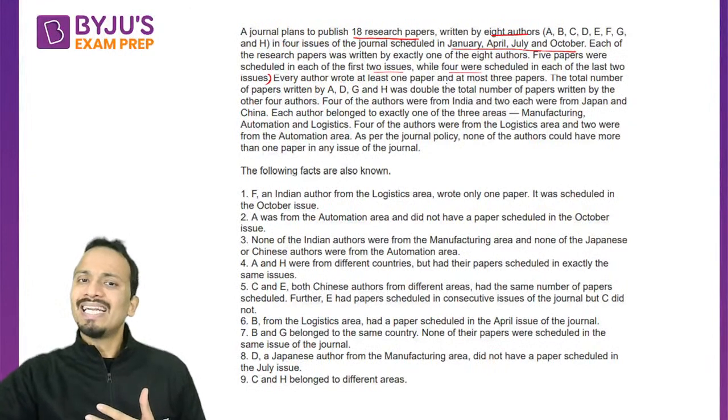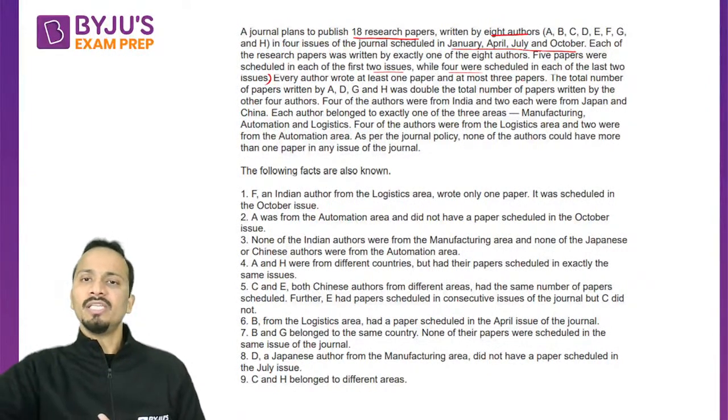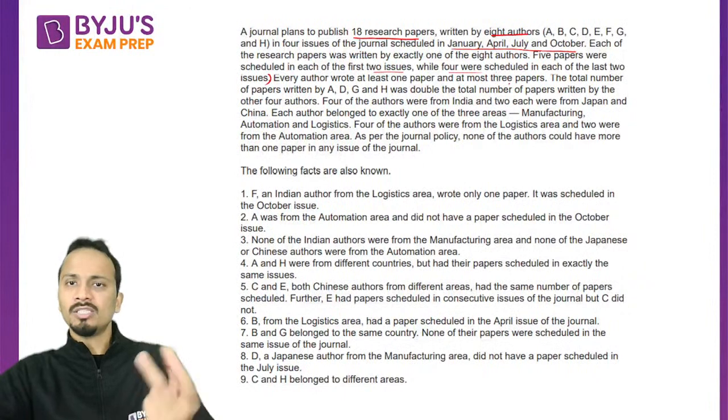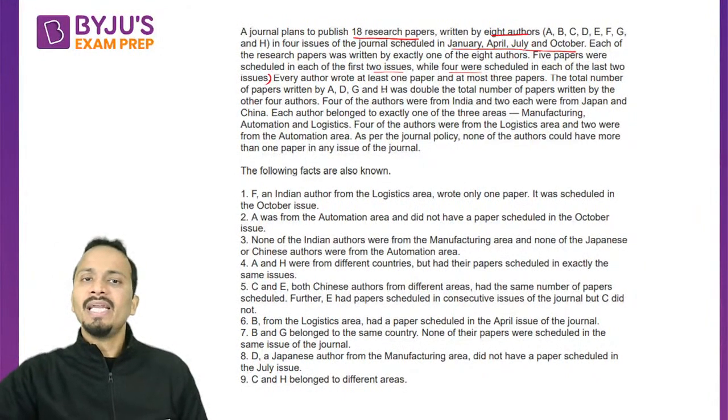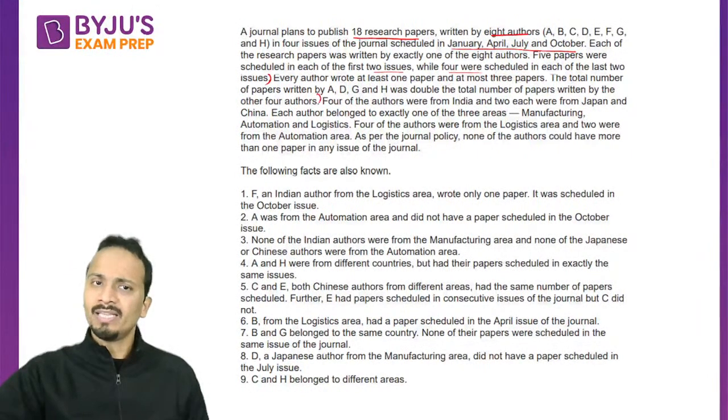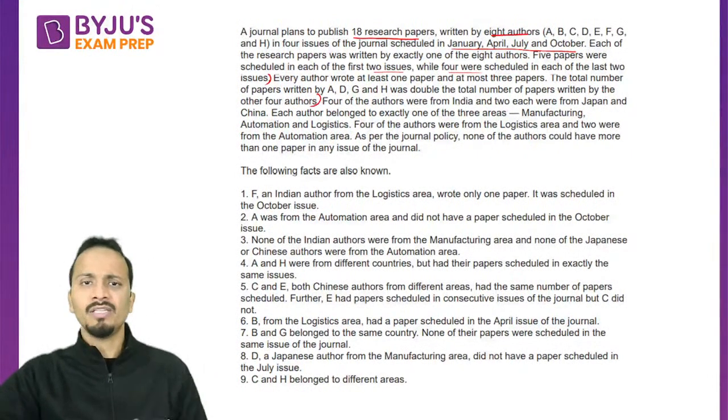Every author wrote at least 1 paper and at most 3. So again, they are talking about authors and papers. Fine. The total number of papers written by A, D, G, H was double the total number of papers written by the other 4. Again, the same relation between these.